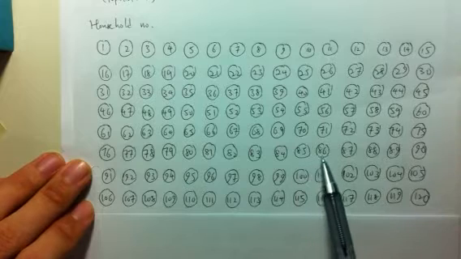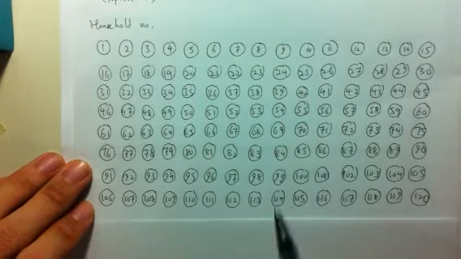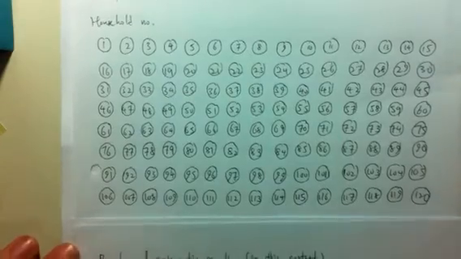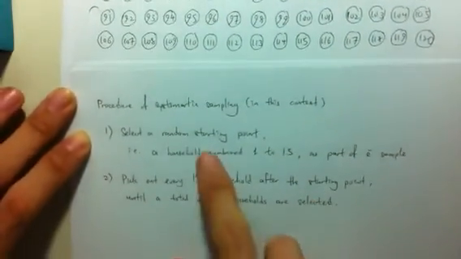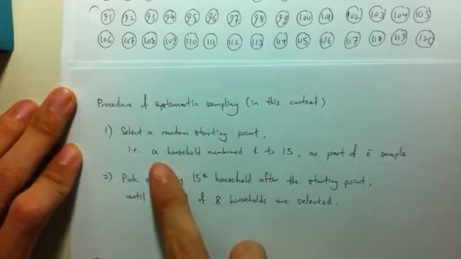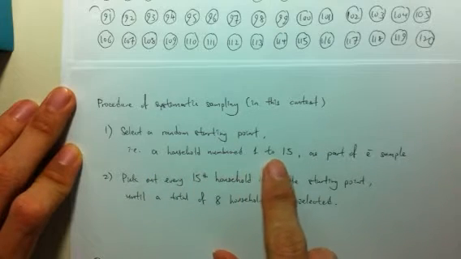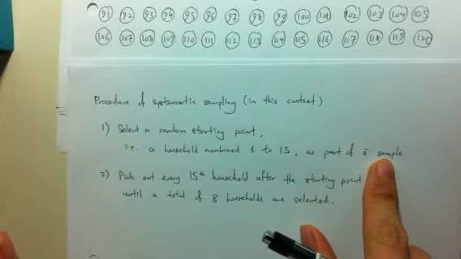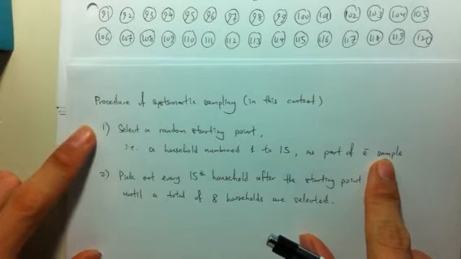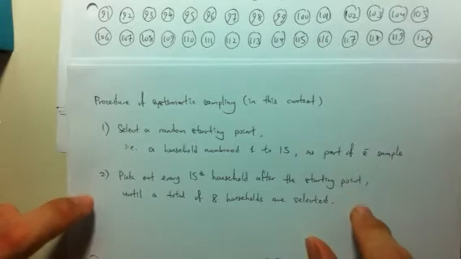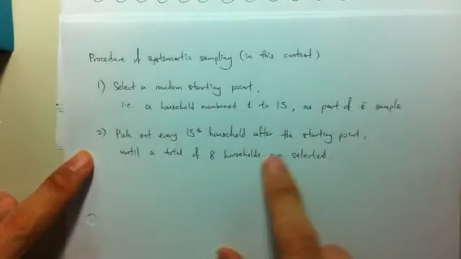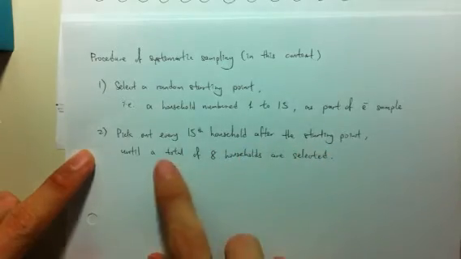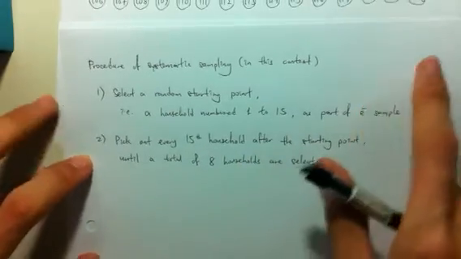And we're going to pick a random starting point, i.e. we're going to choose, what is the procedure of systematic sampling in this example. We're going to choose a random starting point, i.e. a household that is numbered 1 to 15 as part of the sample. That's the first step of the procedure in this systematic sampling. And in the second step of the procedure, we are going to pick out every 15th household after the starting point until a total of 8 households are selected.